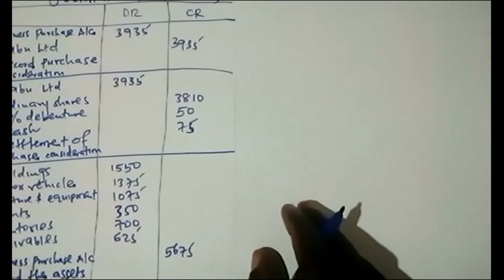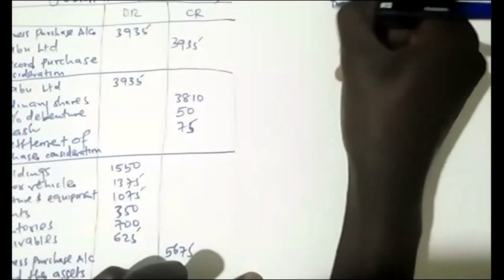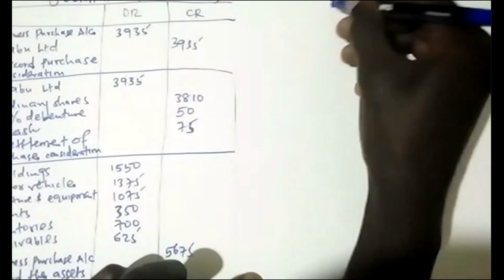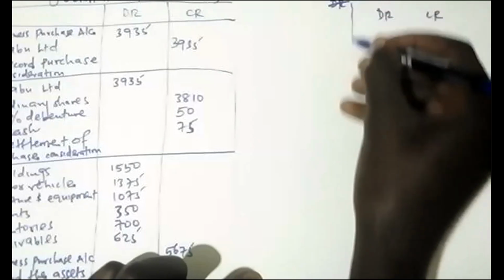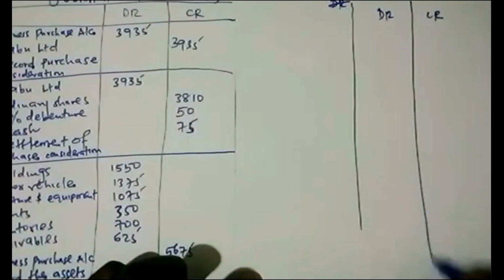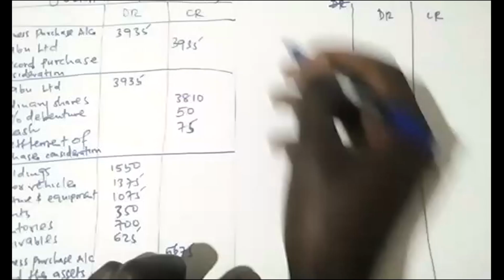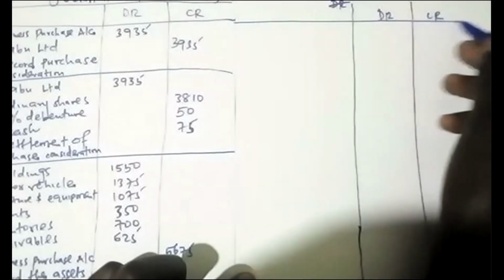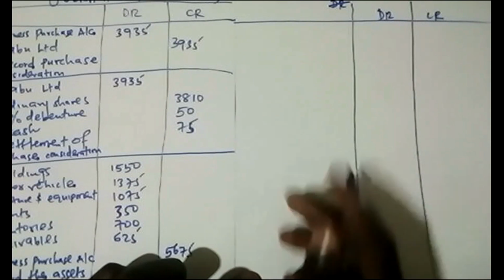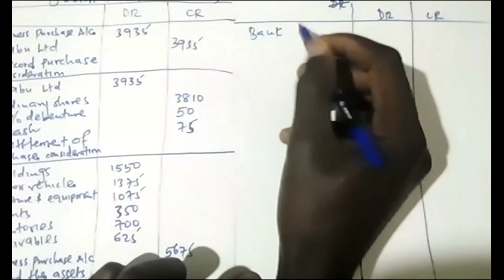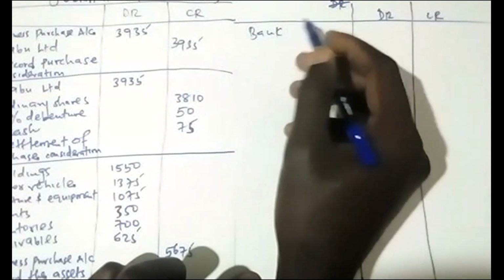Then after we are done with that, we continue now to the liabilities. So debits and credits. So the liabilities, I remember it was just two of them, bank overdraft and trade payables.